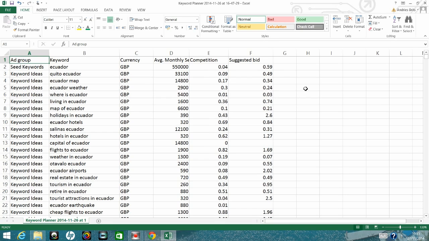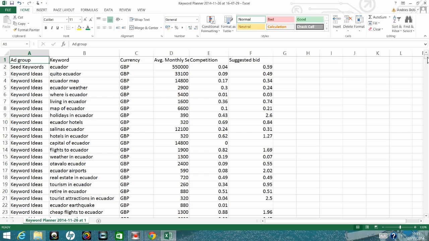You'll often see that there's a relationship between how competitive the keyword would be and the suggested bid. Although it's not always the case, sometimes if there's a low search volume, the bid comes up. You can see here with hotels in Ecuador, the bid comes up significantly because not many people are searching for it, so there's fierce competition.